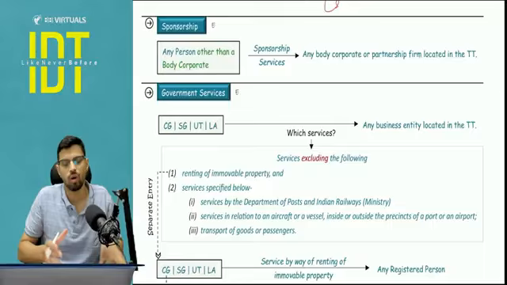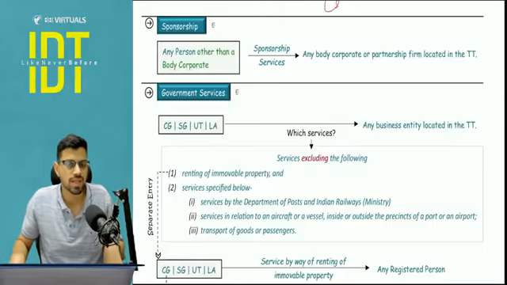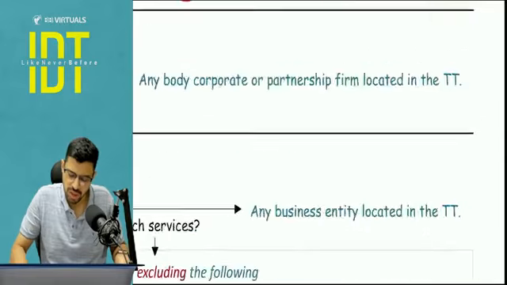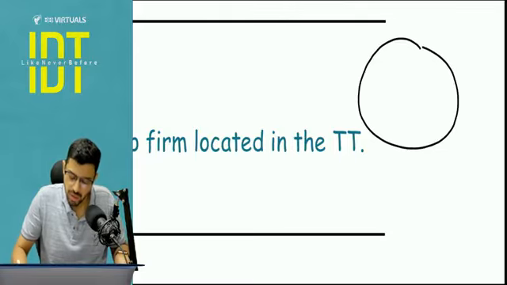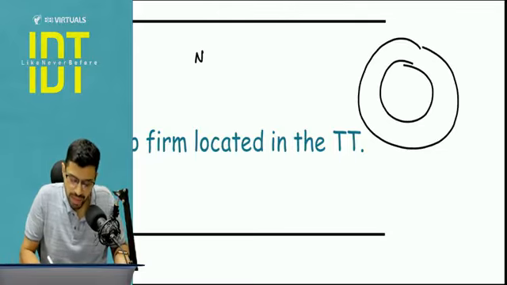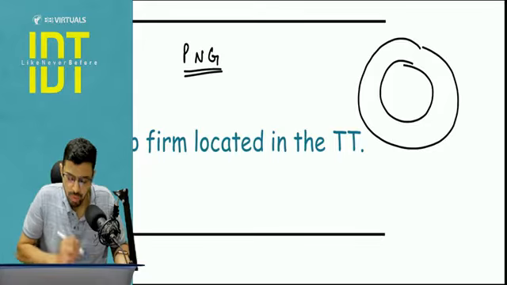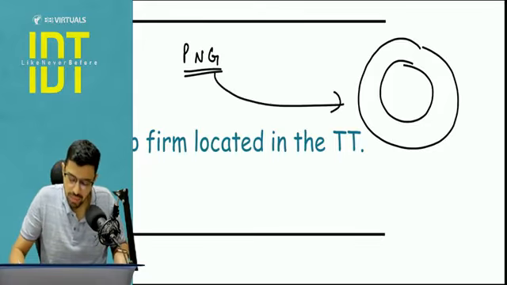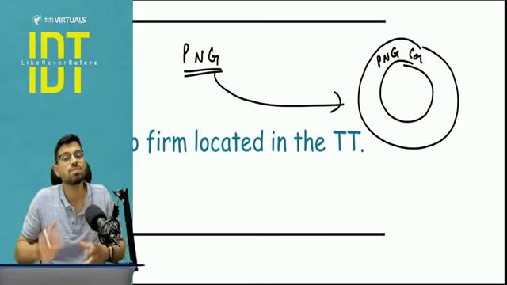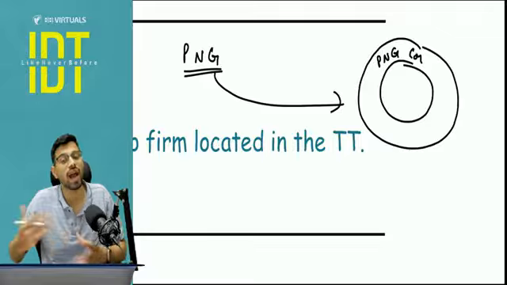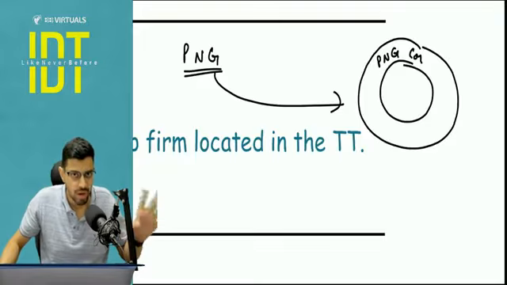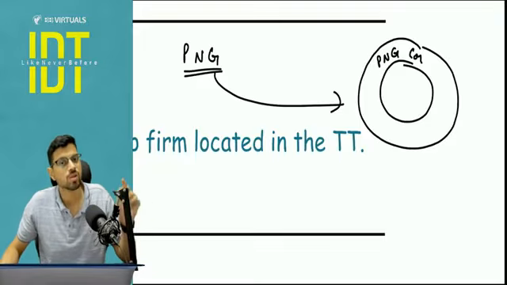Sponsorship, which had a small amendment here. Now, sponsorship: first of all, do you know what is a sponsorship? For example, there is a cricket tournament in my area. I go to PNG Jewelers, a big business group in Pune, and I ask them to give me some money. So they give me the money and I name this tournament as PNG Cricket Tournament. So I'm giving them advertisement by way of event sponsorship. In general advertisement, no, it is linked to an event. This is a case of sponsorship.